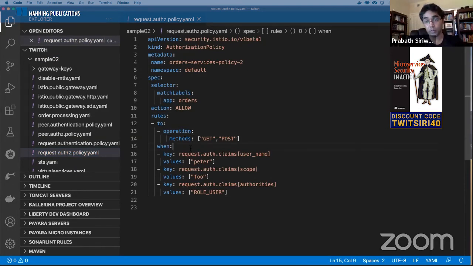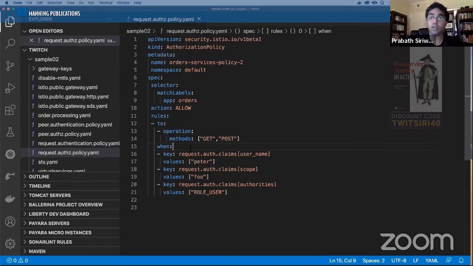Then Istio 1.5 supported both allow and deny. So if you are using 1.4, you can only do allow, but with 1.5 onwards you can do both allow and deny. So here it says you are allowed to access this service